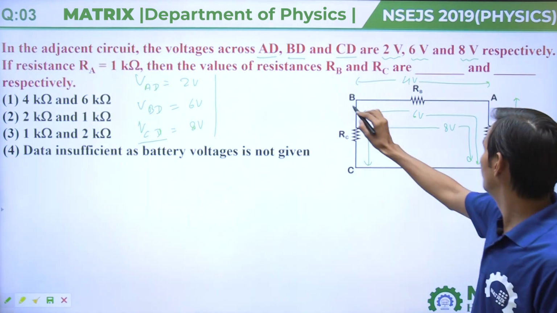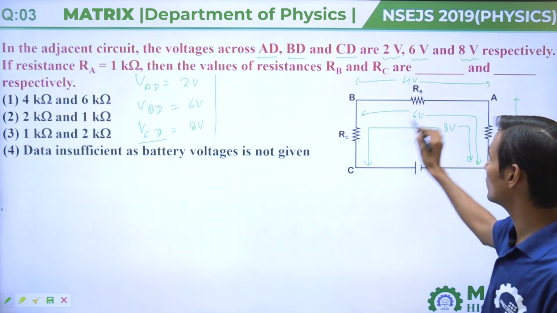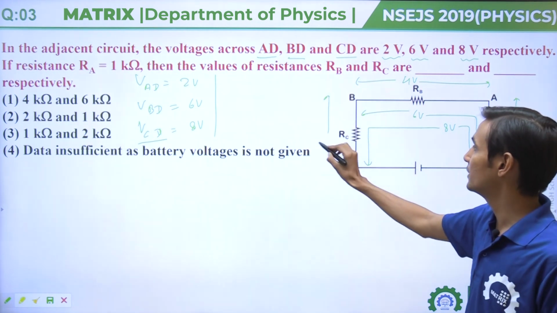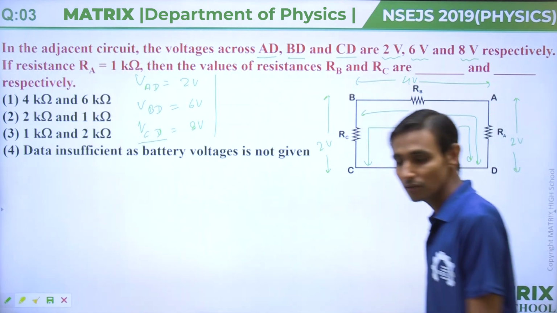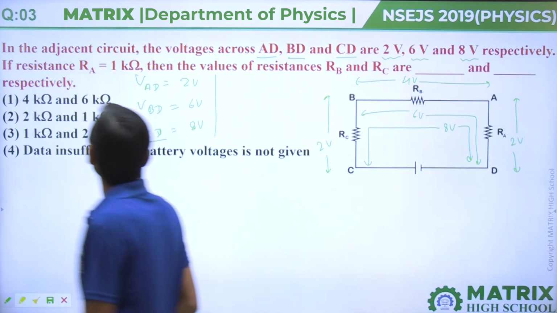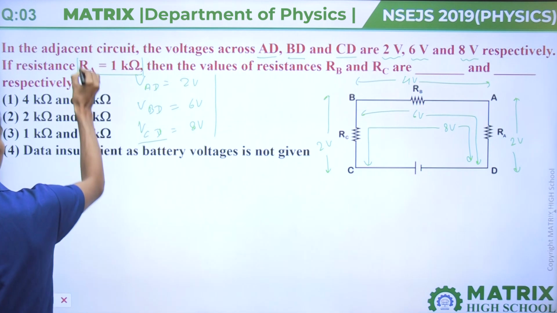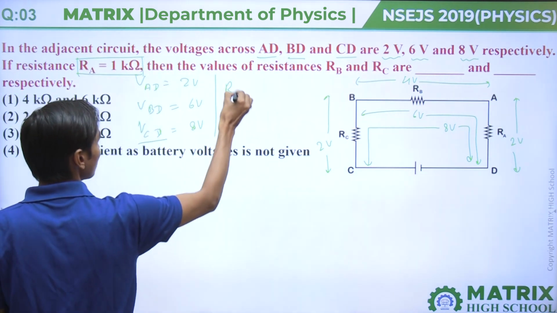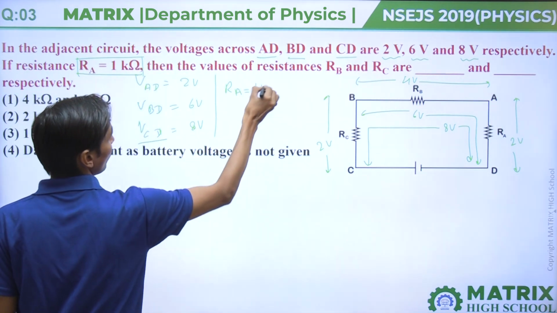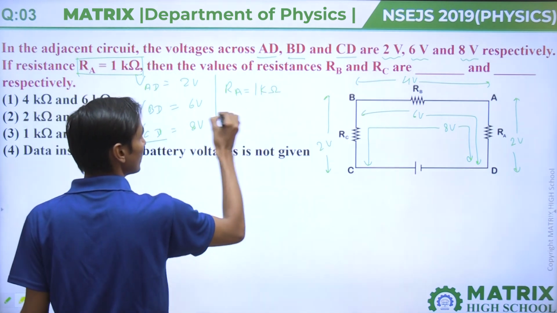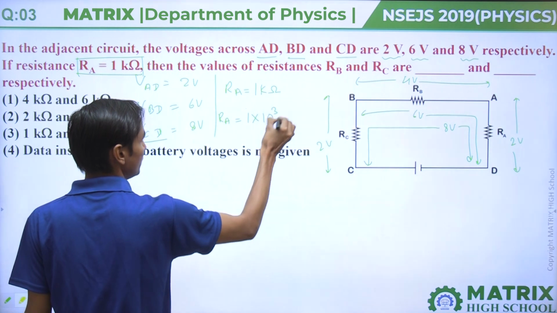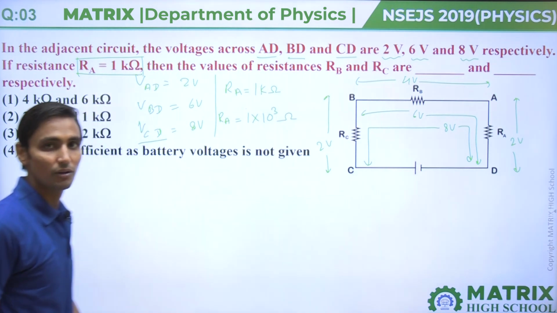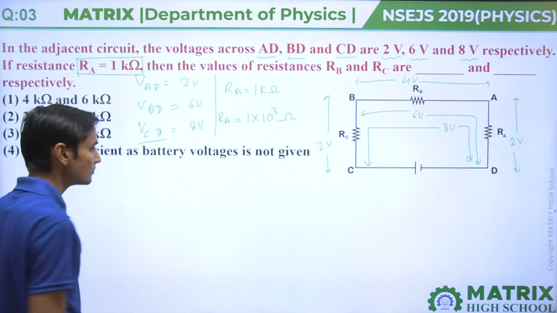So B to D is 6 volt, so from C to B it will come 2 volt because 8 volt minus 6 volt will come out 2 volt. Now next thing, resistance RA is given 1 kilo ohm, that means 1 into 10 raised to power 3 ohm.